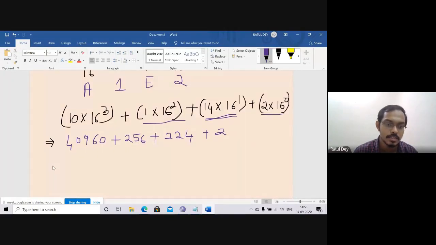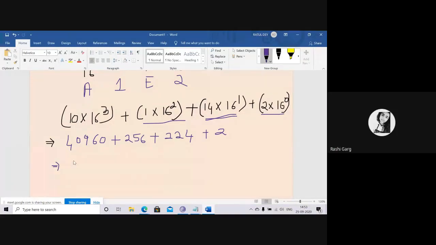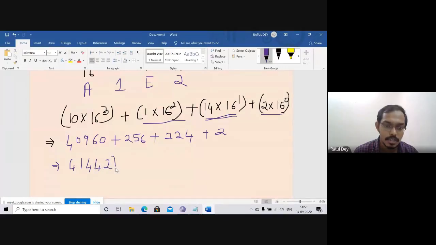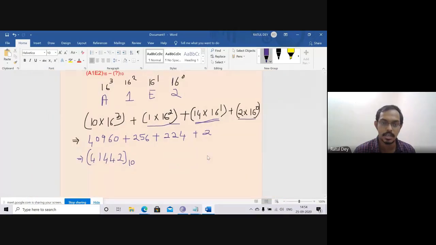So what is the result? 41442. So this is your decimal number system. So we can write that, convert to the decimal. I will just share the screen with you.